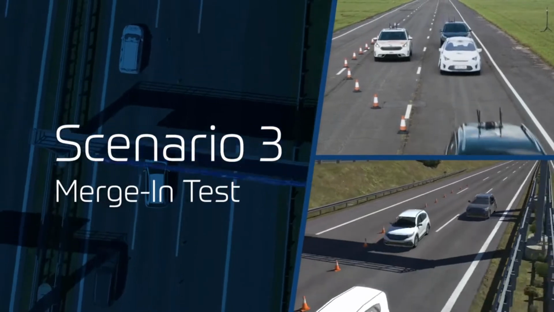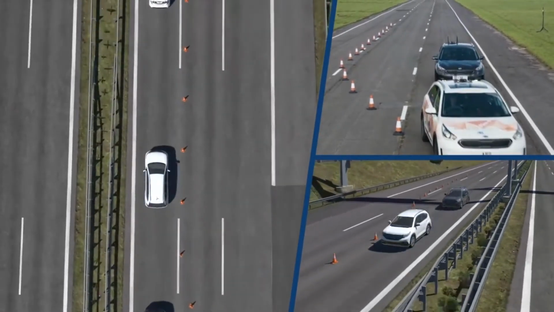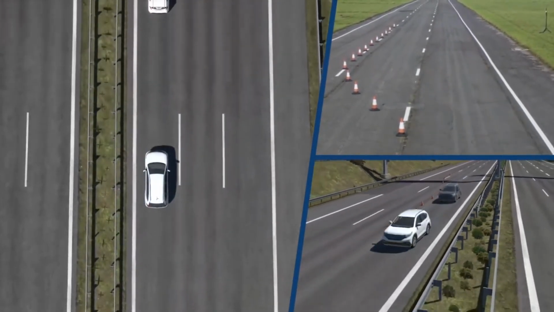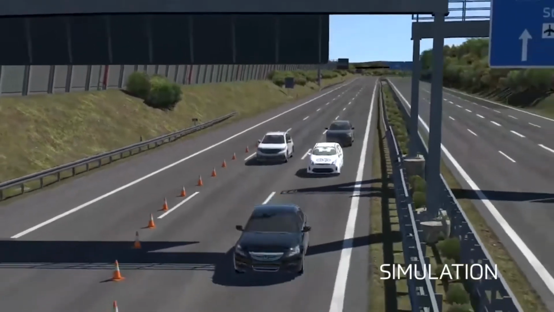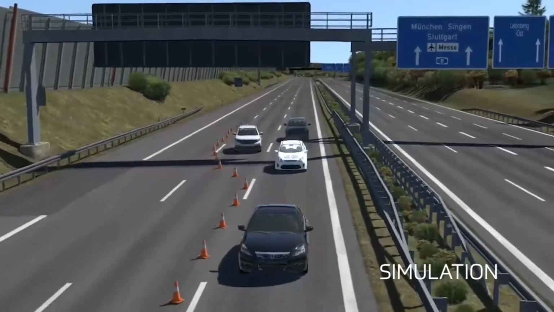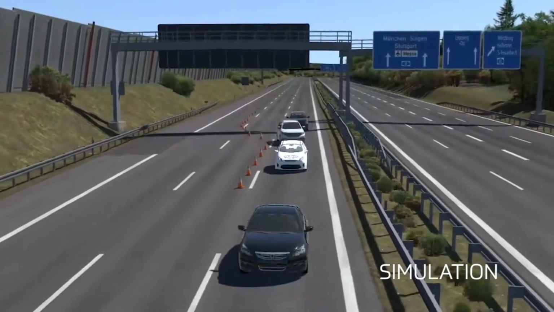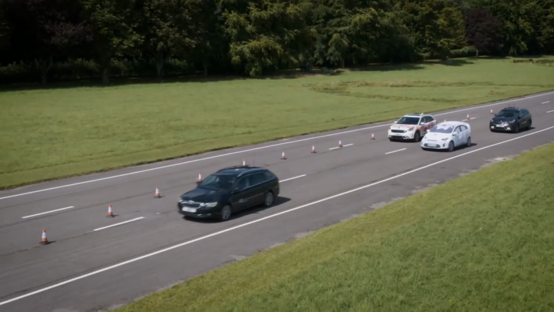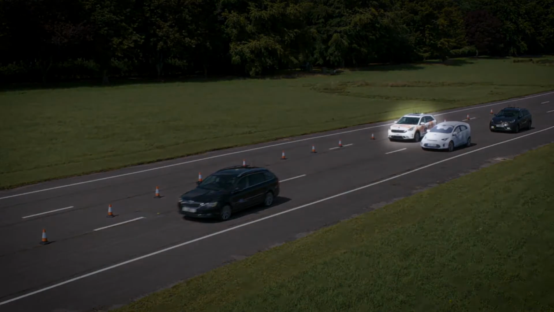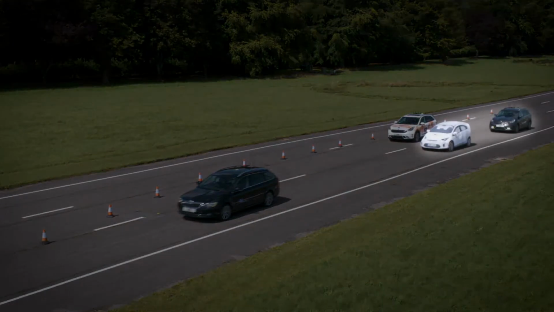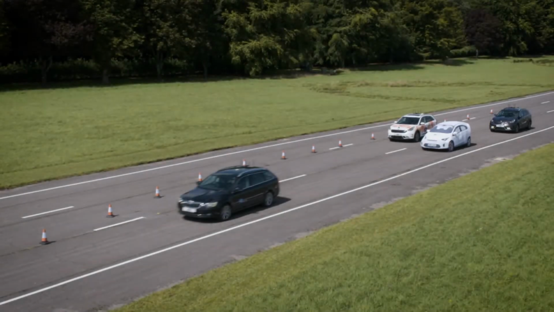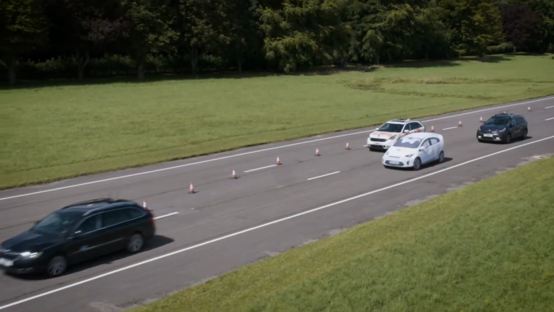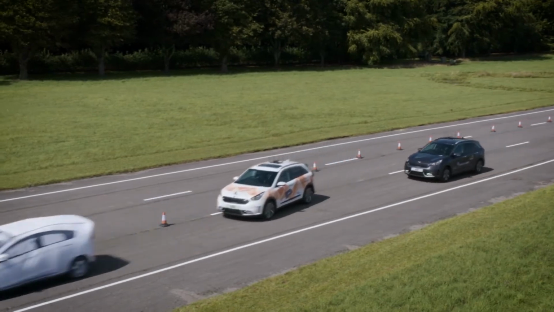Human drivers are unpredictable and all react differently to a particular scenario. A lane closure offers a good example of this. A driver may behave in different ways depending on their mood, and an autonomous vehicle must interpret the intentions of the drivers around it to navigate safely through. Here, our vehicle under test is travelling in a lane which is blocked by cones without warning, and with traffic in the adjacent lane. It needs to determine whether it can merge into another lane or needs to brake hard before the lane closure.